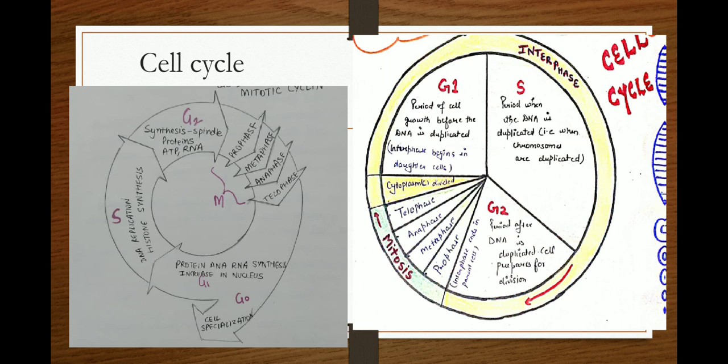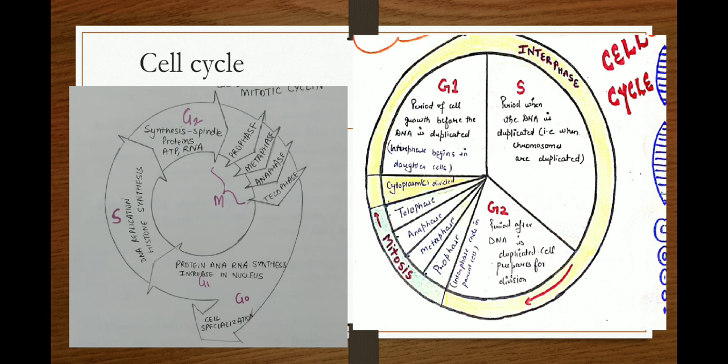The first phase of interphase is G1 phase, called gap 1 phase. It is the phase of initial growth of a newly formed cell. In this phase, carbohydrate, lipid and protein synthesis takes place. Then comes S phase. S phase is the phase in which DNA replication takes place and the diploid cell becomes tetraploid at the end of S phase. Also there is synthesis of histone proteins and non-histone proteins. Duplication of chromosomes takes place in S phase.